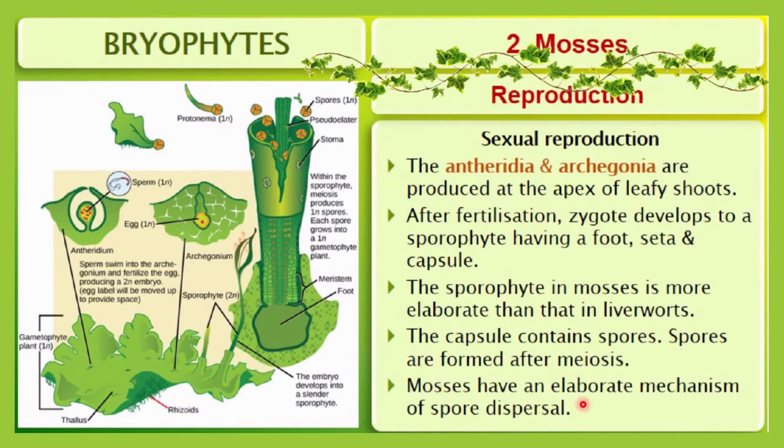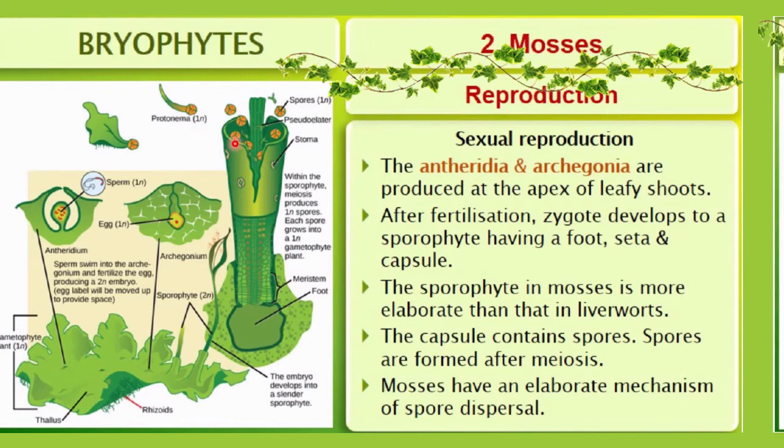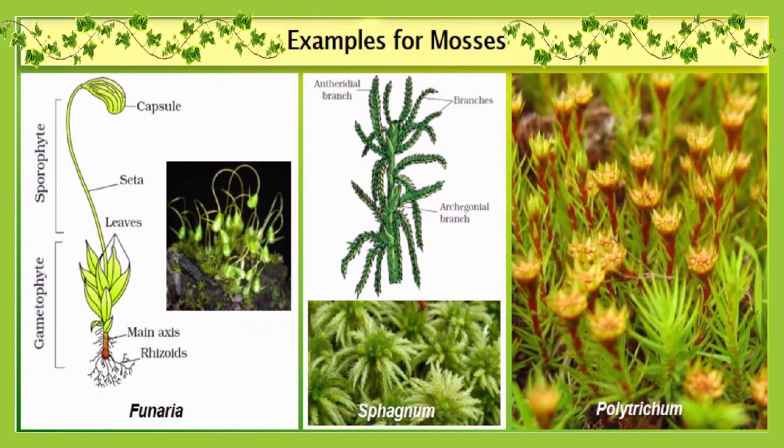Mosses have an elaborate mechanism of spore dispersal. Spore dispersal means the release of spores from the sporophyte. Here you can see it will burst first, and as the sporophyte structure bursts, it will release the spores. In this slide you can see some examples of mosses.